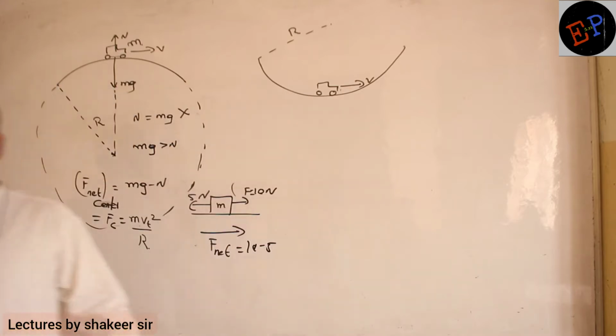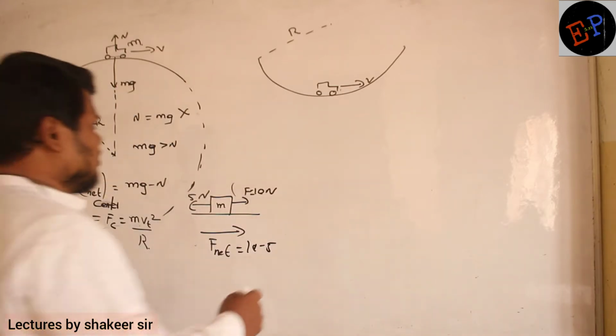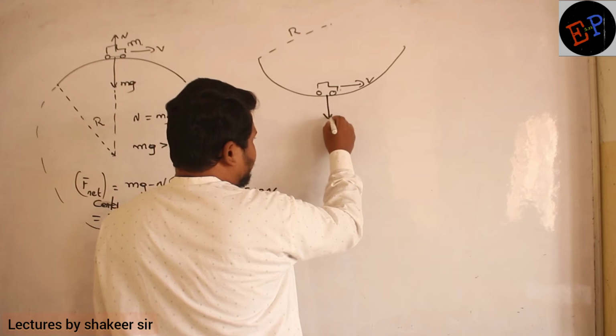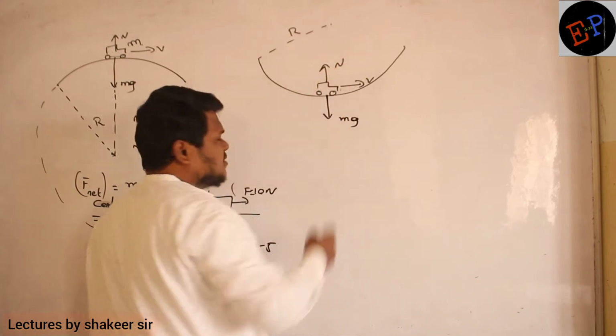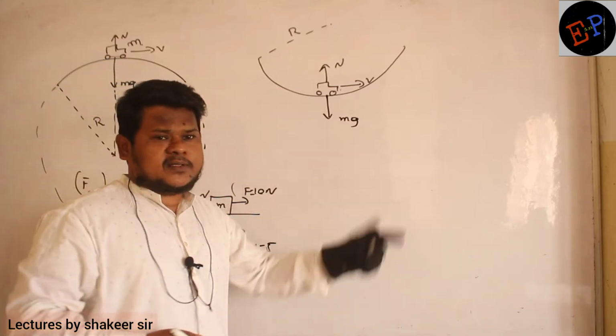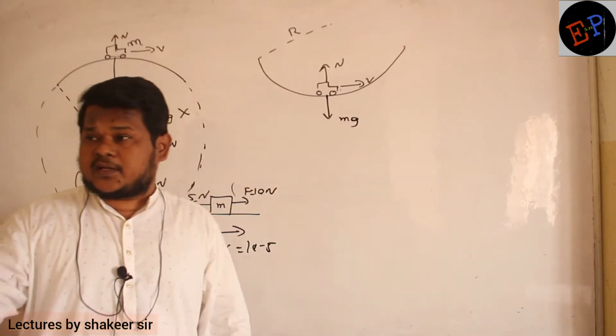Now for this condition, try to write the centripetal equation. So how many forces are acting here? Weight mg is acting towards the center of the circle, no? Clear, no? Normal reaction is acting in this direction, no? So now which force should be greater than which force? Normal reaction should be greater than mg.